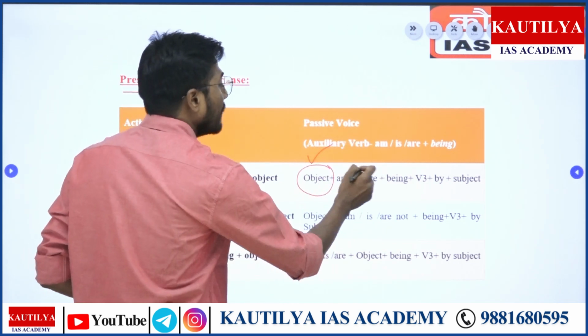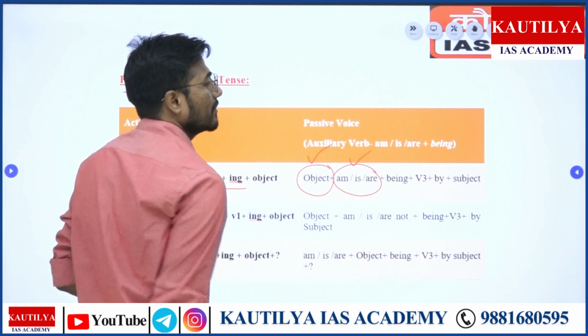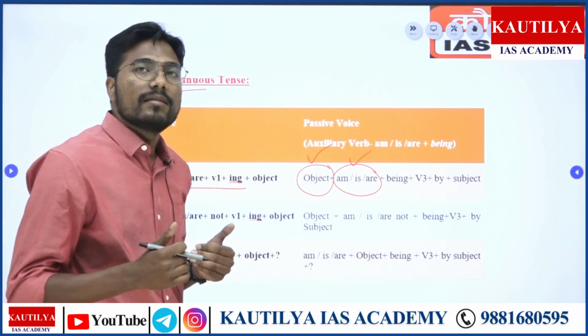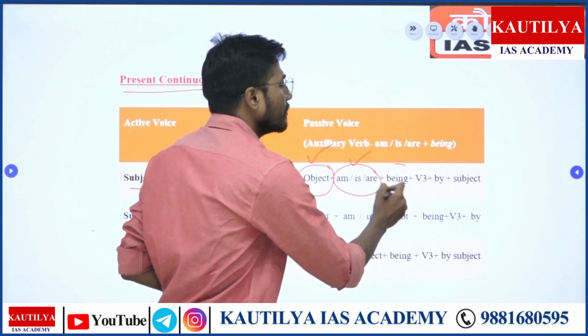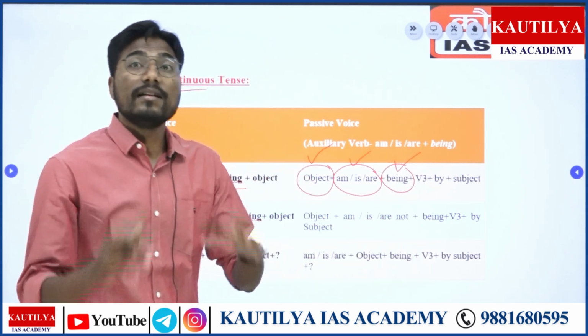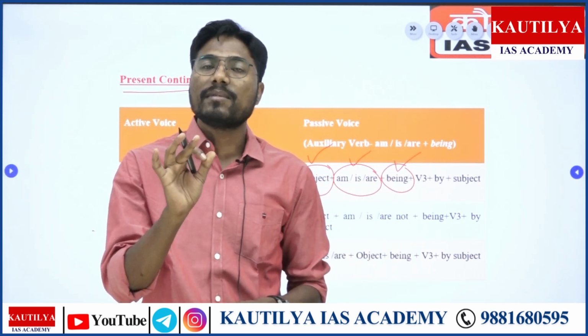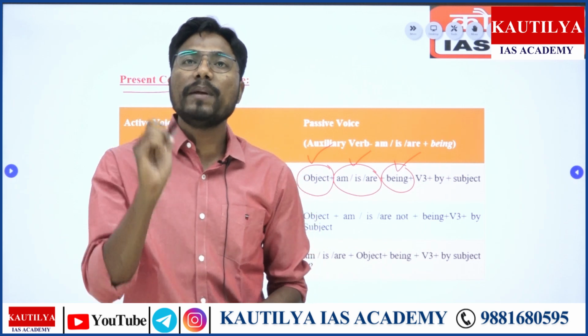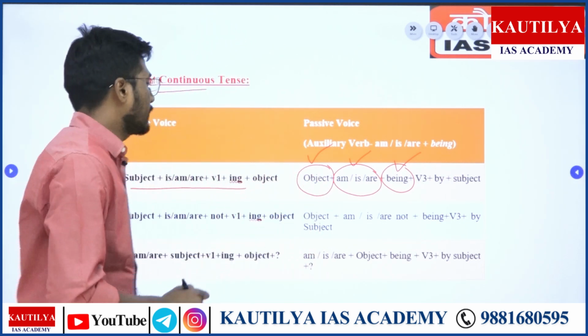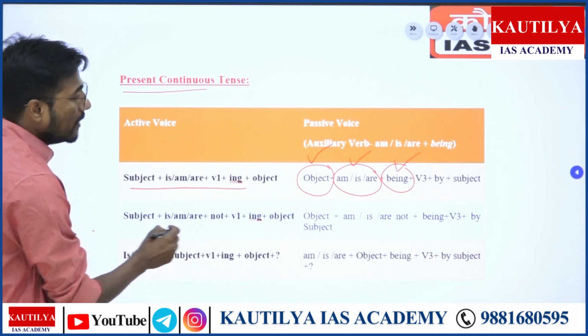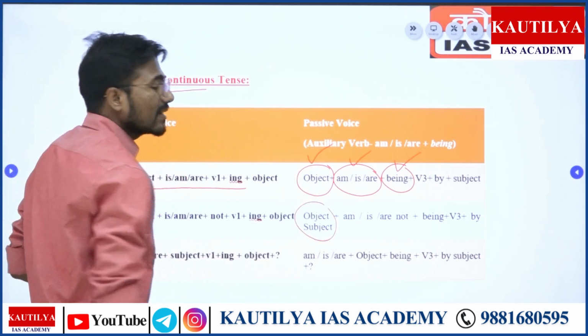Then am is are again will remain the same. What will be changed there? The change will simply be being. As I said, in continuous we have to use being, and in perfect we have to use been, not being. That's it, right? Then, this is again very clear.